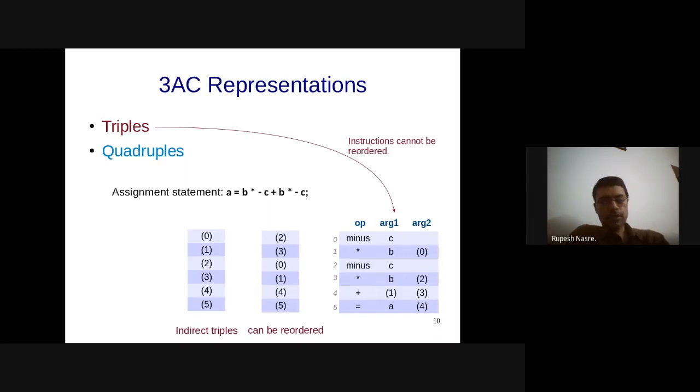Yes, triples are advantageous if you don't have to worry about the reordering of instructions in this phase. But typically nowadays you will require some sort of reordering. So triples may not be the best way to do it unless you use indirect triples.